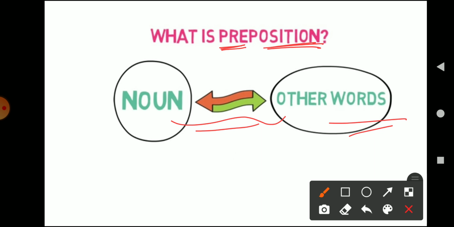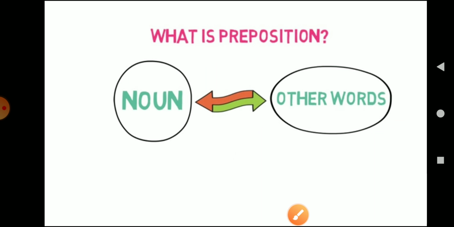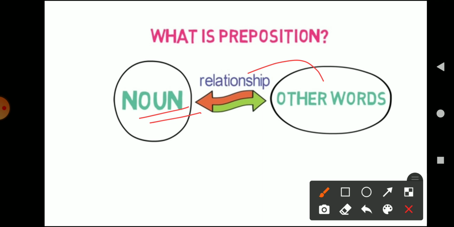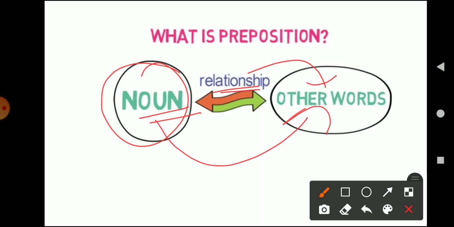And what is the work of a preposition? The work of a preposition is to show the link between the noun and other words, right? What is the meaning of the word link here? Link basically means to show the relationship between the noun and the other words. So in general we can say that a preposition is a word that is placed before a noun, and its work is to show the relationship between the noun and the other words, that how these words are related.